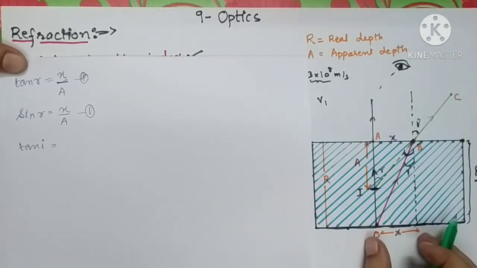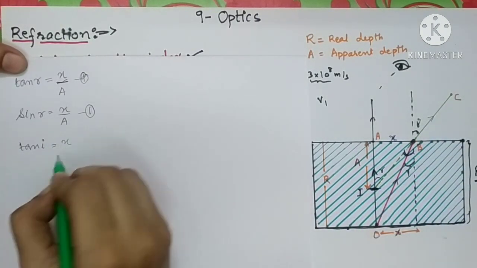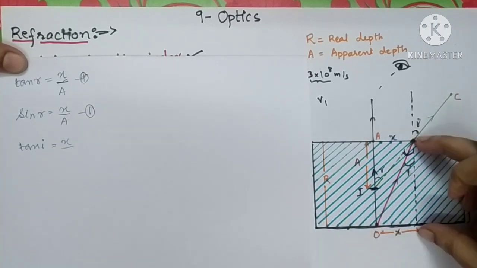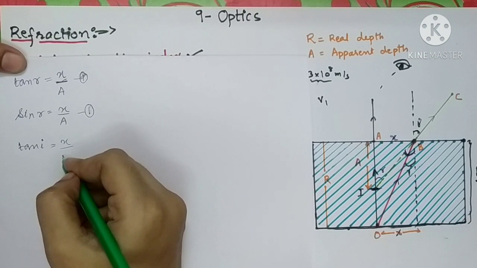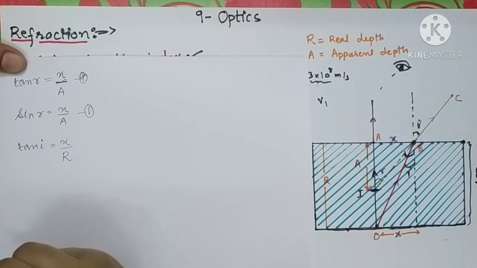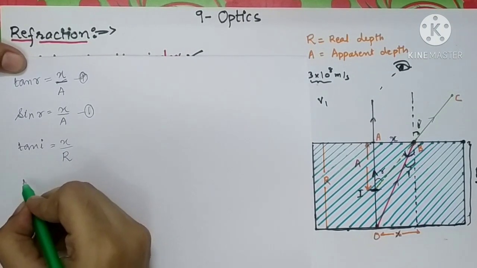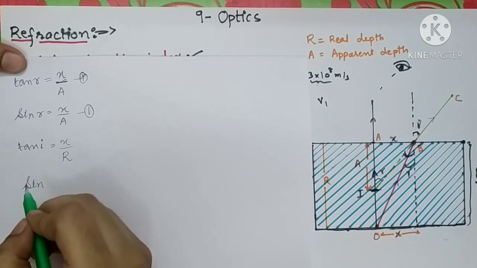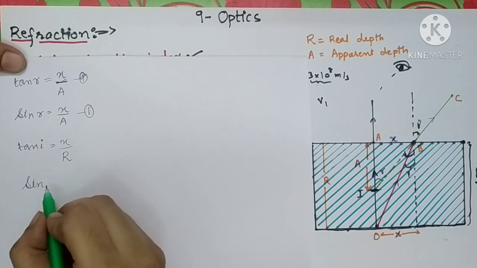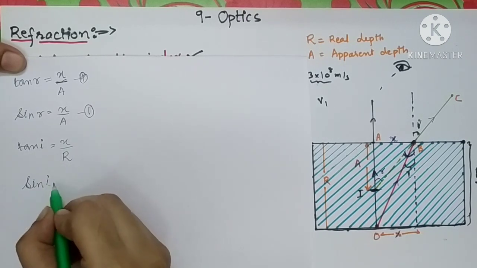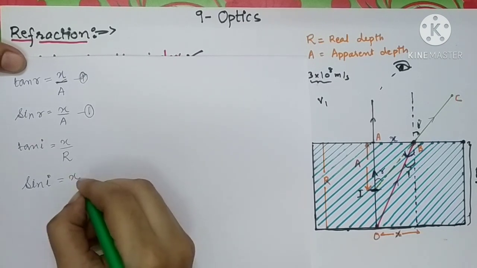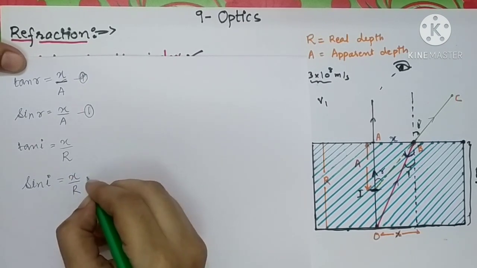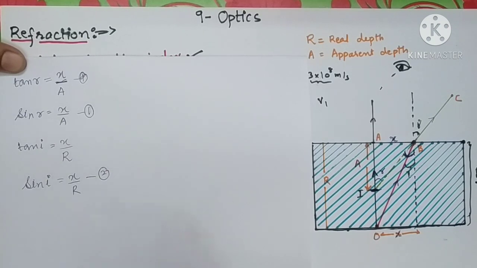So opposite side is X again, and the adjacent side over here, as you all know, is the actual depth of the pond, it is R. So X upon R. Similarly, the values of sine and tangent are both approximately equal, so you can write sine I is equal to X upon R. Give this one as equation number 2.